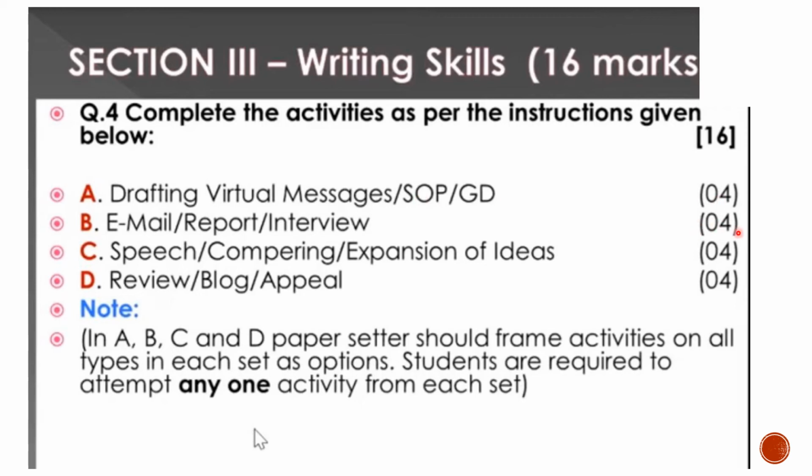Each section is for 4 marks. In sections A, B, C, and D, the activity should be framed as per the options. You are required to attempt any one activity from each set. Attempting all these 4 sets is important in order to get these 16 marks.